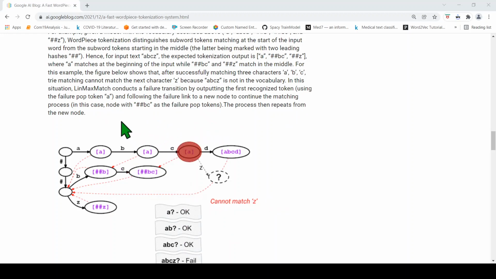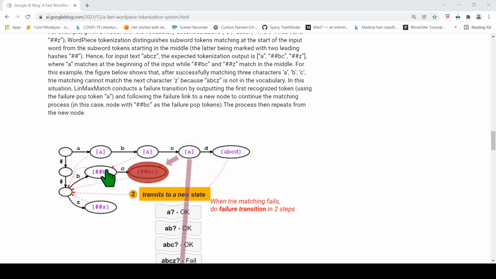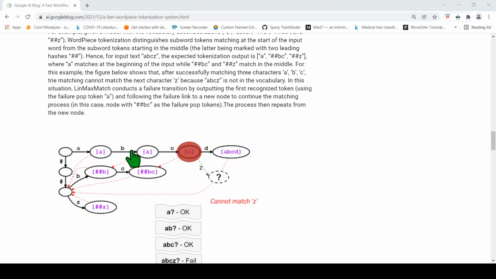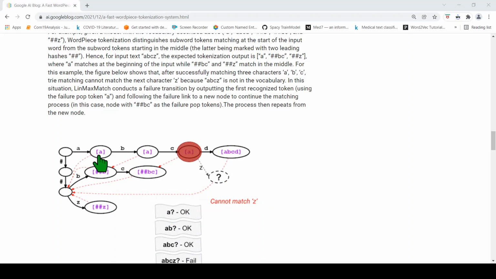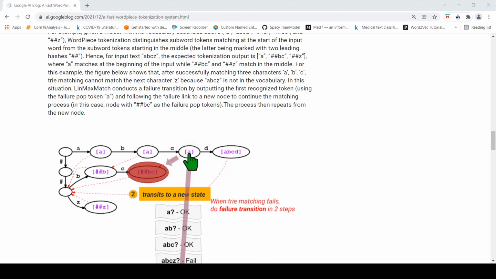Okay, so once again I'll go through this example for more clarity. So suppose your vocabulary had these words: A, ABCD, ##BC, ##Z. So these are your vocabulary words which are present in the trie. Now what this algorithm does is it starts by matching the string A, B, C, Z. It's your input string. So it starts from here. It tries to match A, right, matches, B matches, C matches, but next is D. So it doesn't match. Okay.